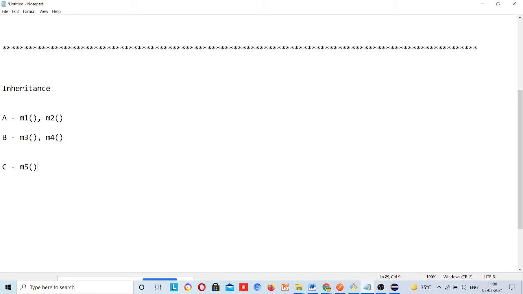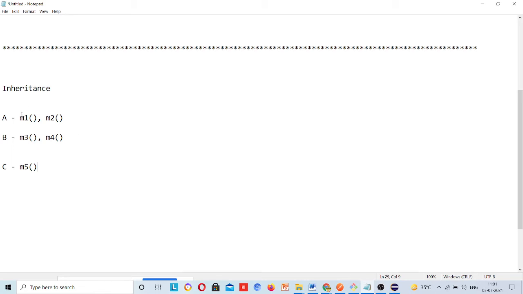So m1 has that code, which is already written in class A, and it is required from class C. Is it good practice to create the object for class A every time? No. Suppose there are 100 methods in class A which are required by class C. One time you will create the object, and you are calling all the methods one by one. So 100 lines of code are written for calling those methods.